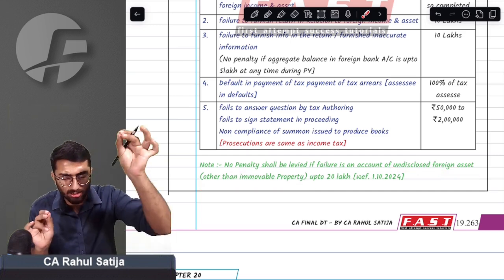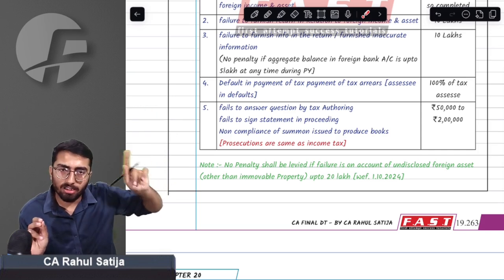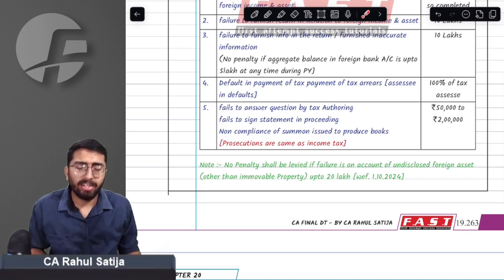In short, if you have any undisclosed foreign asset up to 20 lakh rupees, you will not be levied any penalty. But in case of any immovable property you have, you will be levied penalty. What is the penalty amount? Three times of the taxes.